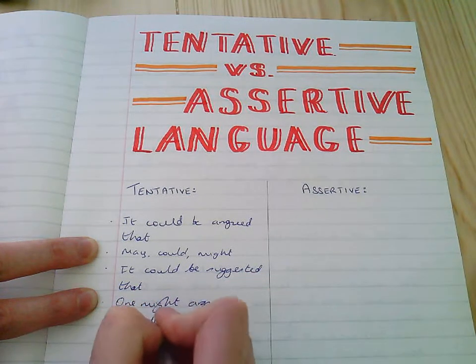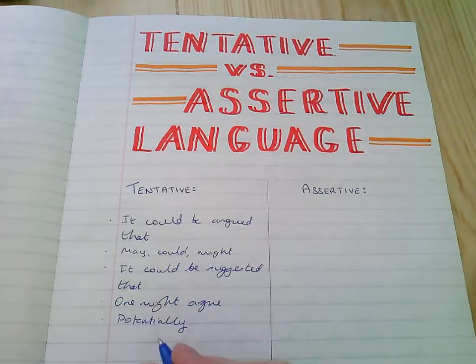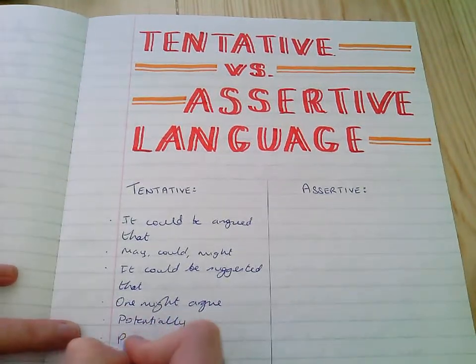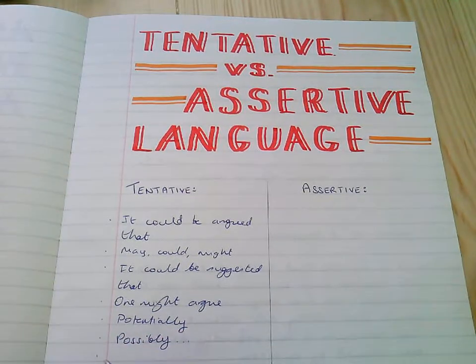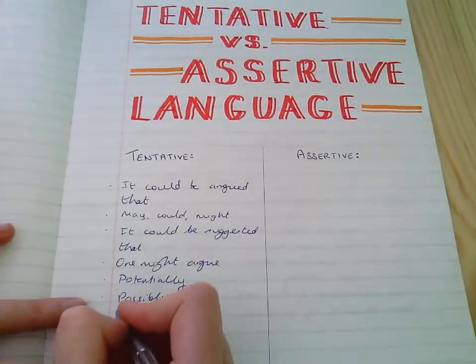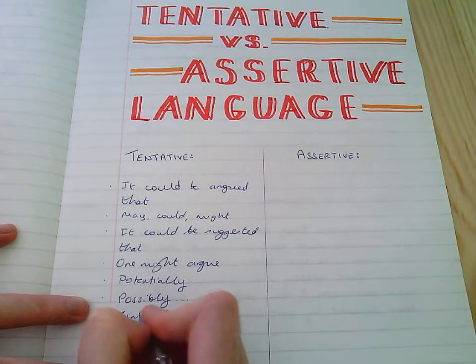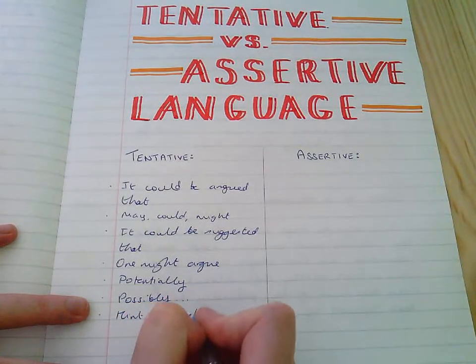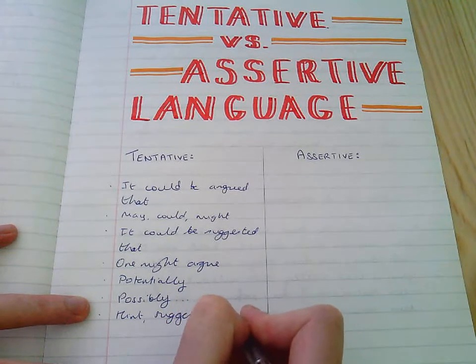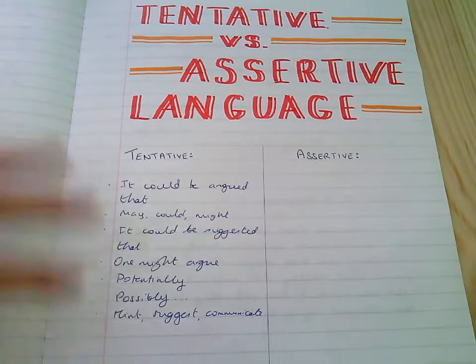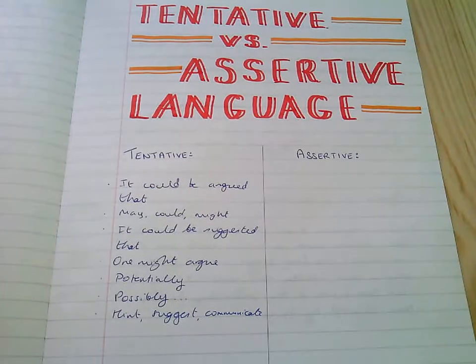Potentially, so using your adverbs at the start of your sentence can be really powerful. So potentially, possibly, etc. And then using some really powerful analytical verbs as well. So hint, suggest, communicate, and so on. So these words could be a word bank as a tentative argument is being made.